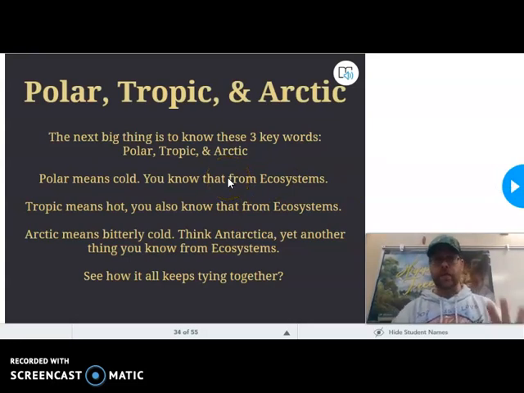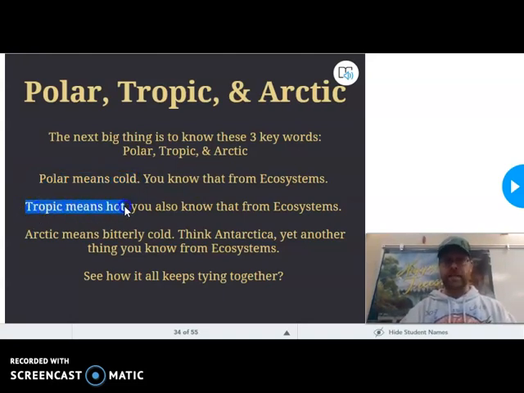Now we're going to talk about the three key words, and we've already done this. Polar means cold. Duh, right? We knew that from ecosystems. Tropic means hot. You knew that from ecosystems. Arctic means bitterly cold. Again, I said here in the notes, think Antarctica, right? Yet another thing that we know from ecosystems. Let's tie all this together.